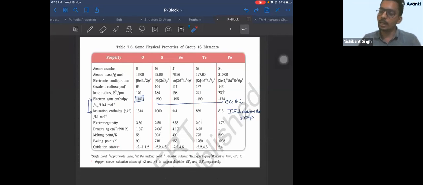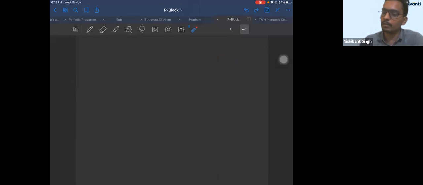Why oxygen? Sulfur's electron affinity is more than oxygen's. What is the reason for it? All of you know the reason. You have done it in periodic properties. We'll still repeat it here. Oxygen has a small size, and 6 electrons are distributed on it. Sulfur has a slightly larger size, and 6 electrons are distributed on it.